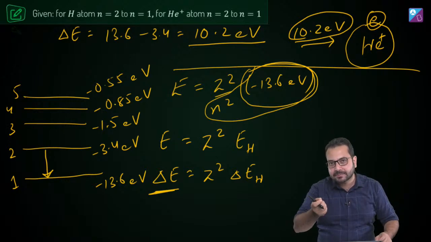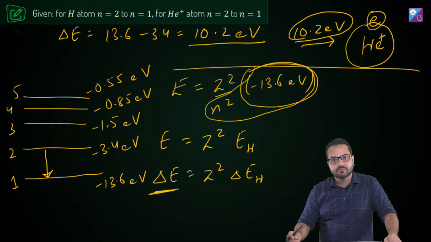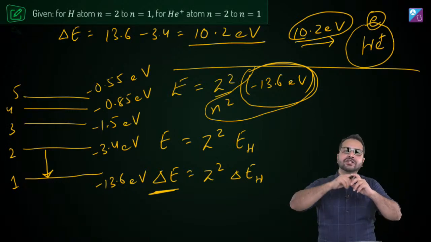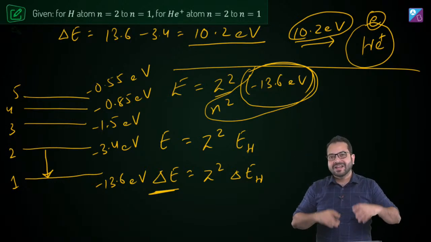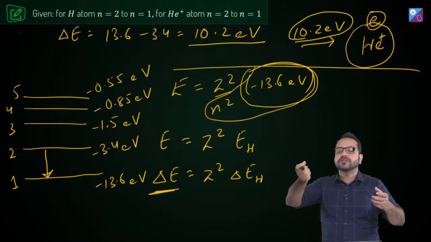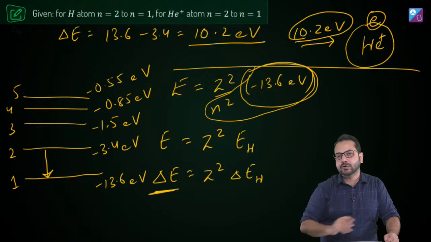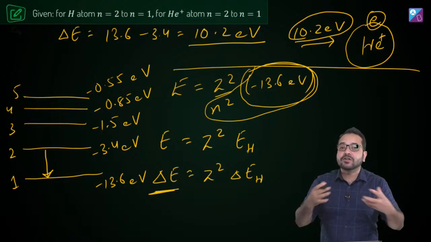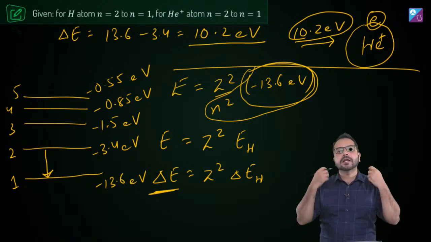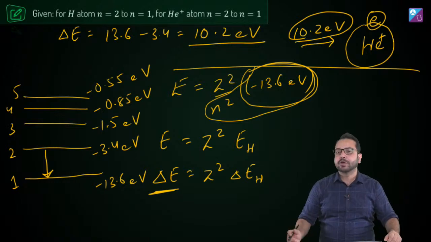Now from here we can think that for the same transition in the hydrogen atom, what will be the energy of transition? Let's say the energy transition from n is equal to 3 to n is equal to 1 in the helium ion, I'm comparing that to the energy of transition from the same n is equal to 3 to n is equal to 1 in the hydrogen atom, because the energy values of the hydrogen atom are something I remember, so my calculation is going to become very, very easy. See what I'm doing over here.